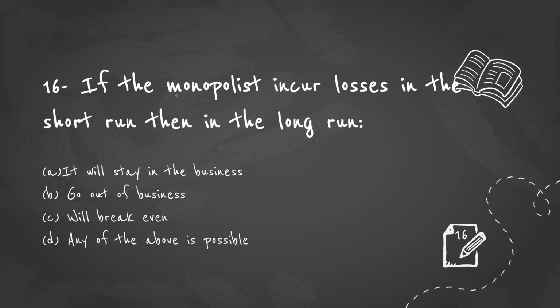The next question: if the monopolist incurs losses in the short run, then in the long run. The question is about monopoly, not perfect competition or monopolistic competition. In monopoly, anything can be done in the long run, irrespective of their stand in the short run. So the answer for this question is any of the above is possible. A monopolist can either stay in or leave the business, or even achieve the break-even point or maximum profit. Anything of these can be possible for a monopolist in the long run, not in the short run.